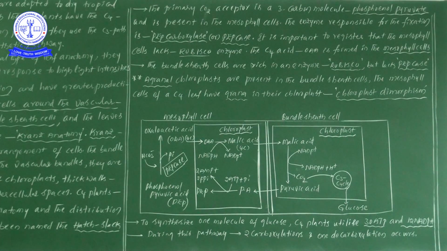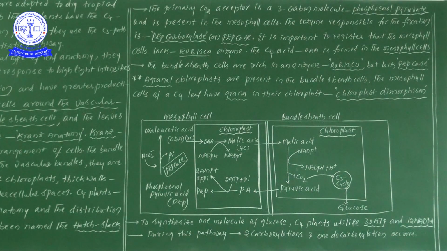So the primary carbon dioxide acceptor is a 3 carbon molecule, and the name is phosphoenol pyruvate, or simply we will take it as PEP. It is present in the mesophyll cells. From our knowledge point of view, two types of cells are there: one is mesophyll cells and the second one is bundle sheath cells.